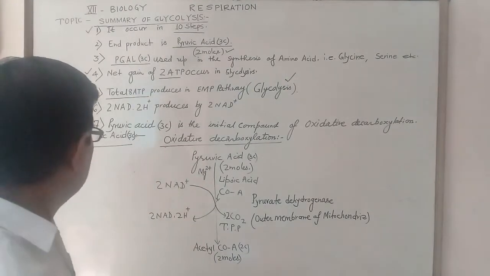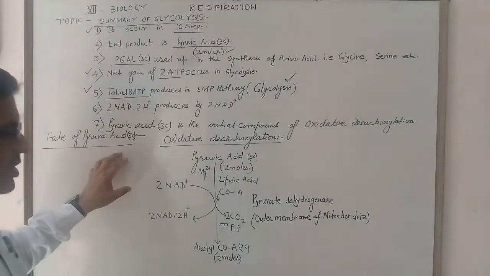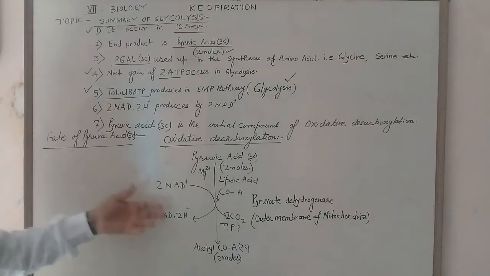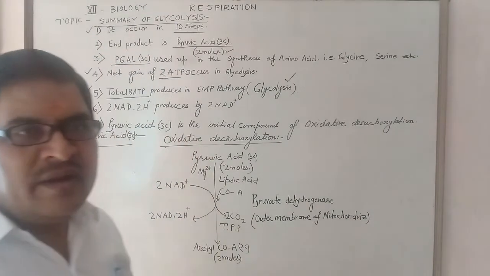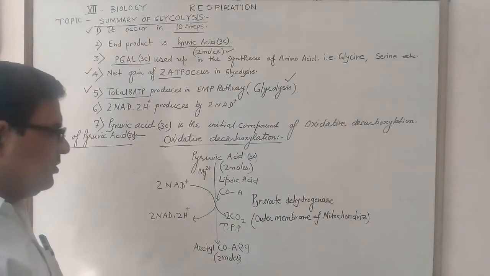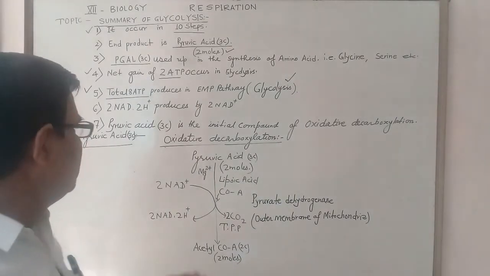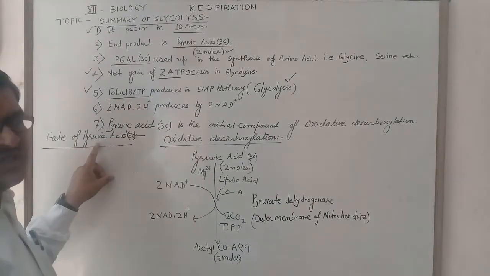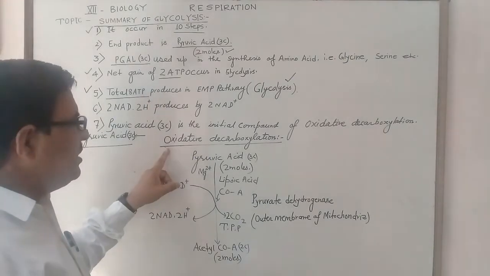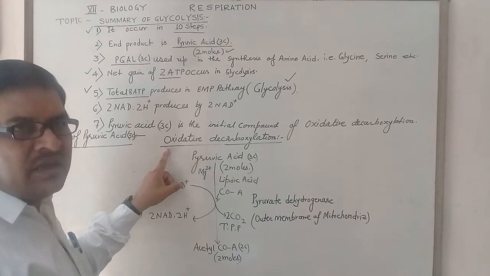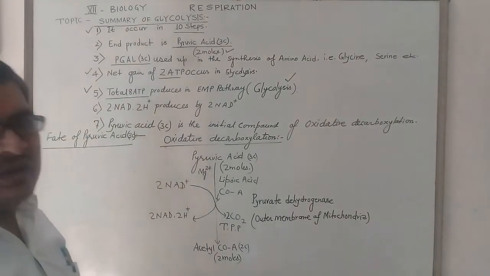The pyruvic acid produces a total of 3 carbon dioxide: 1 carbon dioxide in the oxidative decarboxylation and 2 carbon dioxide in the Krebs cycle.